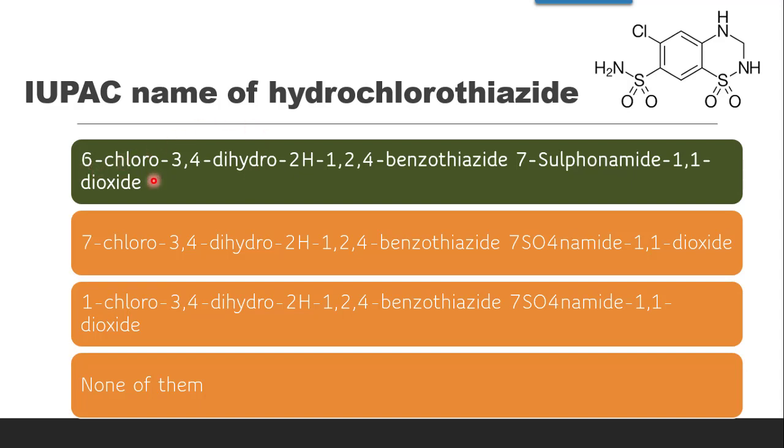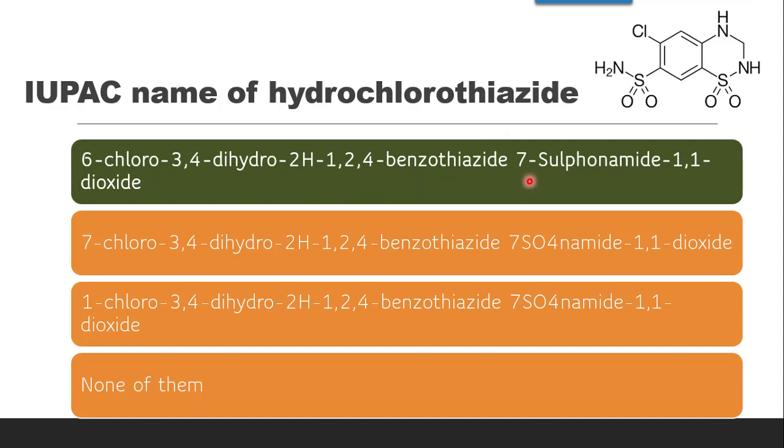Now it is 6-chloro, 3,4 dihydro, 2H. Now this is 3,4 dihydro and 2H. This is the indicative hydrogen and this is presence of saturation, dihydro. The 6th position chloro group is there, 1,2,4 benzothiazide. Benzo means benzene, thiazide is containing sulfur and nitrogen, and 1,2,4.